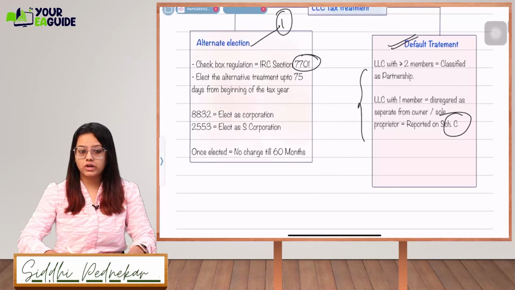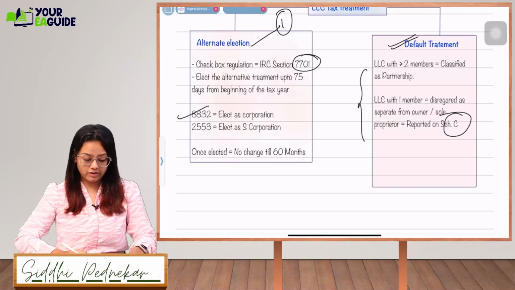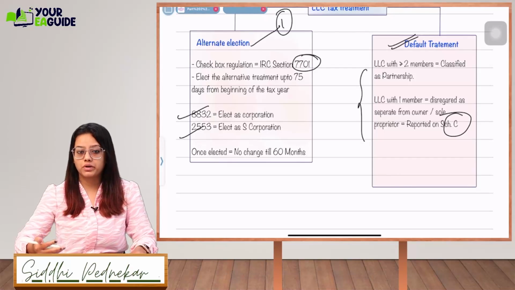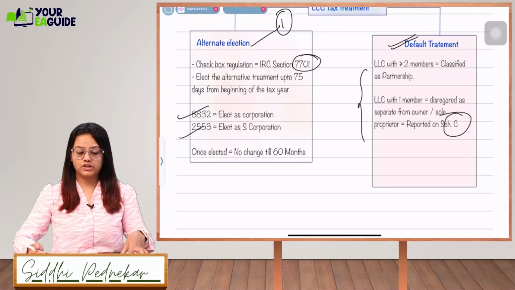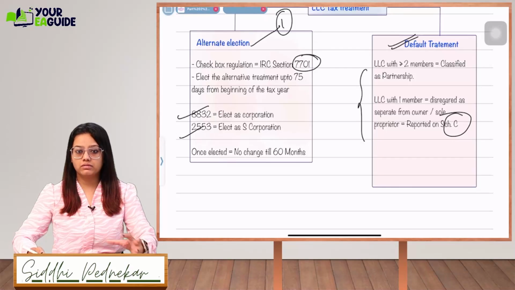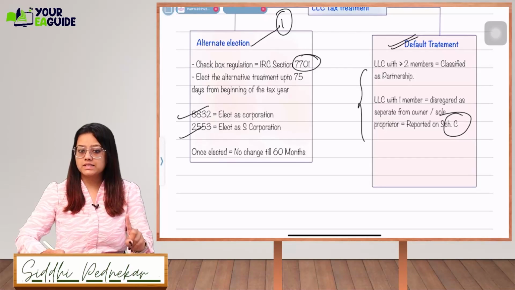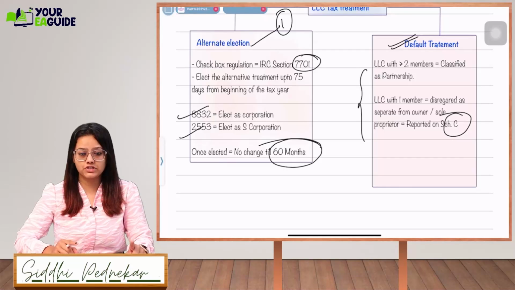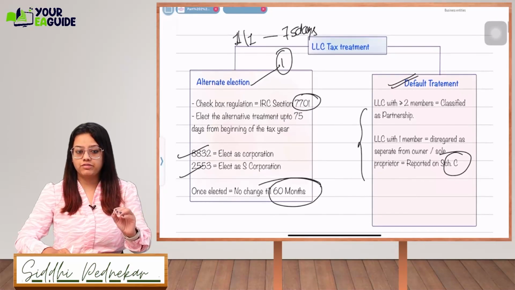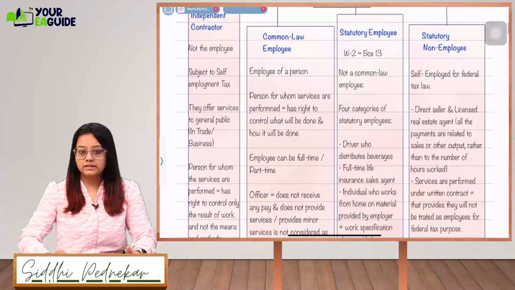So what are the forms which you can go for? Form 8832 will be used for treating yourself as a corporation. Form 2553 will be used for treating yourself as an S corporation. For treating yourself as a partnership, you don't have to file a separate form, because it is already the default election. Once elected, that cannot be changed for 60 months. Within 75 days, you have the option to file and decide what treatment you need. Okay, got it, guys? Next is employees.